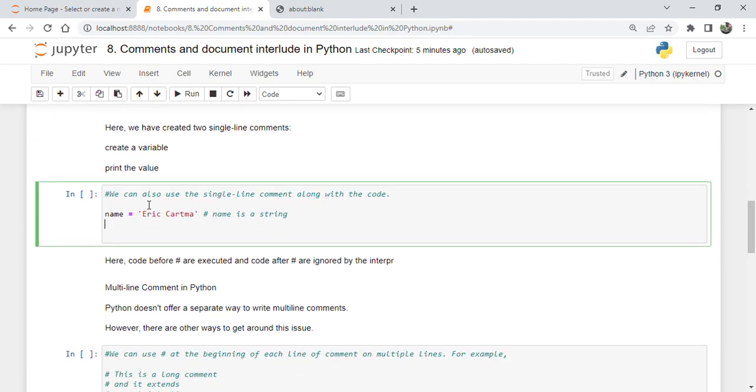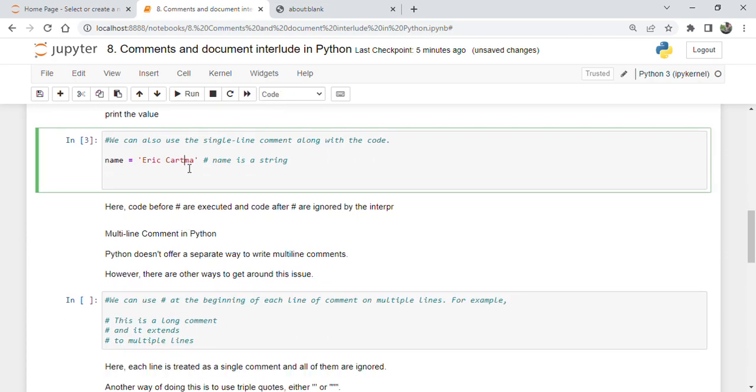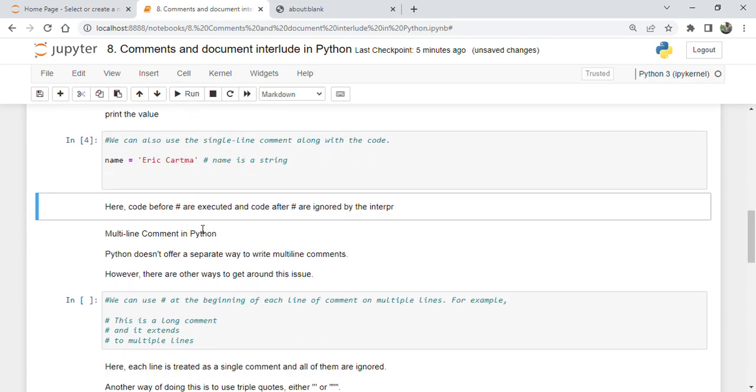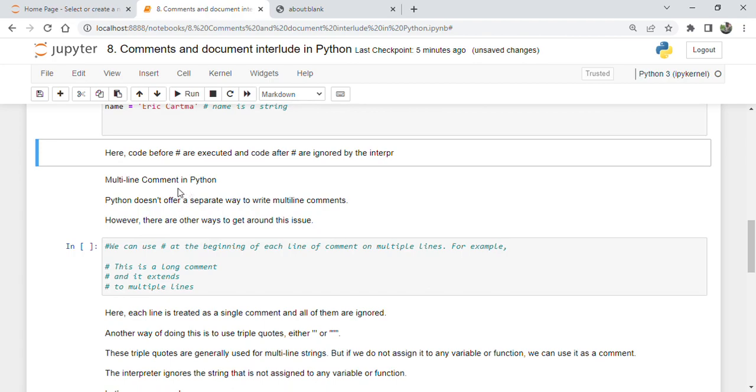Here is also an example. You can also use a single line comment. Use the comment name is equal to a name. Name is a string. Here is the comment; we can give it in this manner as well. Here is the code execution.